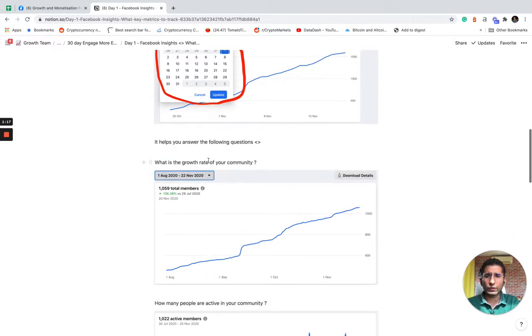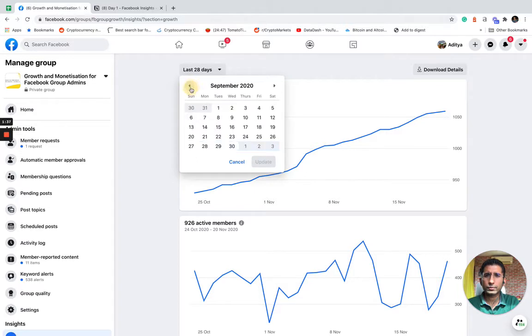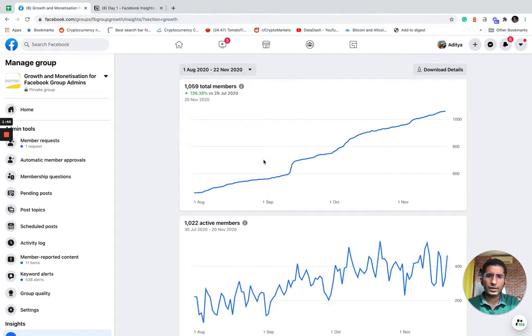What is the growth rate of your community? If I look at how my community has grown from 1st August to 22nd November, on 1st August I had about 500 members. On 22nd November I have about 1044. So it's grown by about 100%. If I look at these numbers here, I'll do it live with you. Going all the way from 1st August to 22nd November, we can see that we had about 470 members here and about 1050. So it's about double. We have doubled the members.